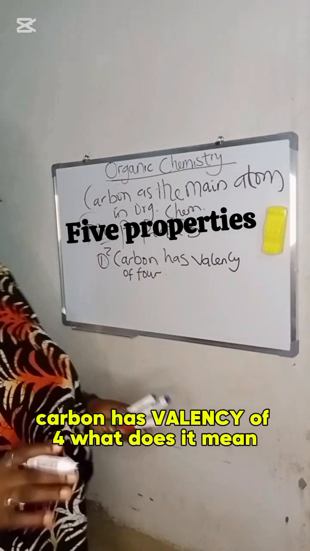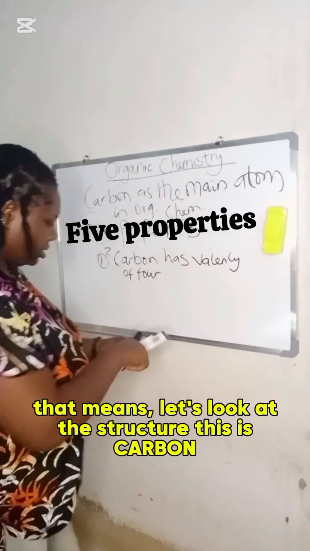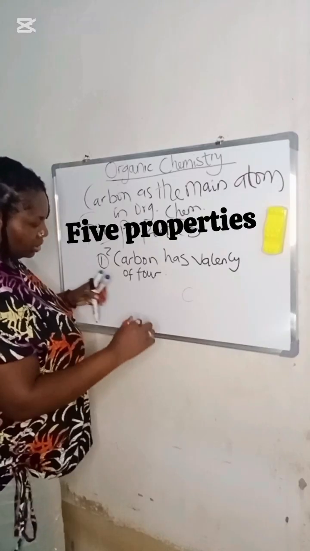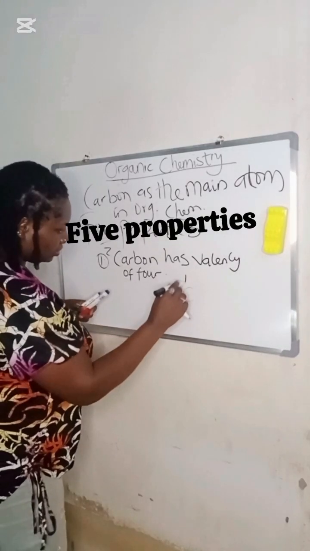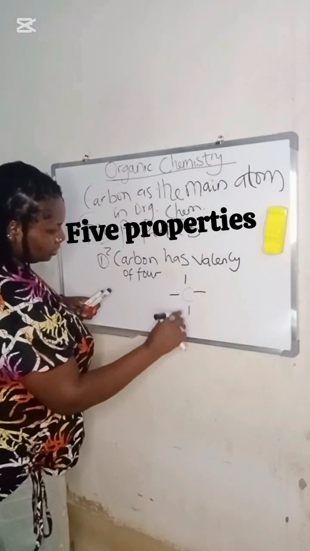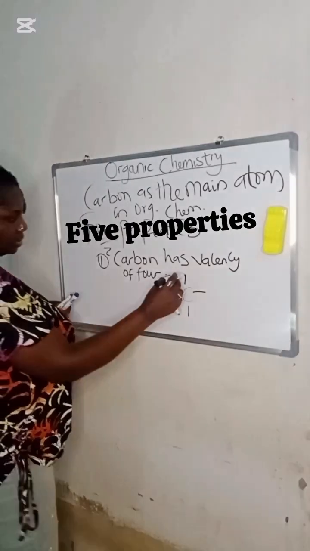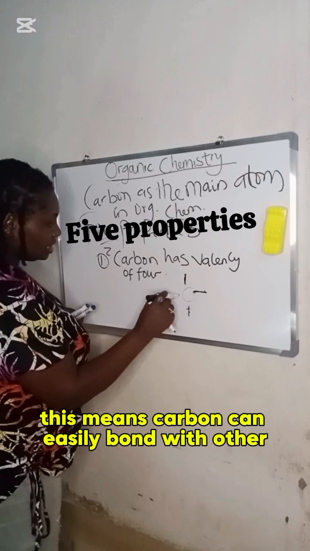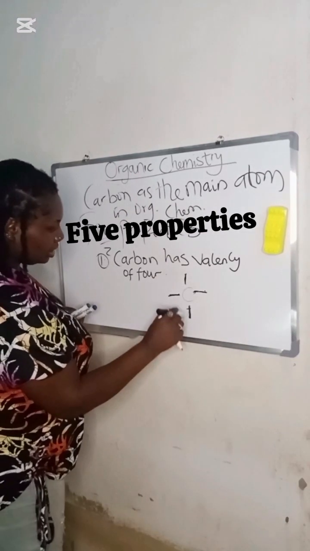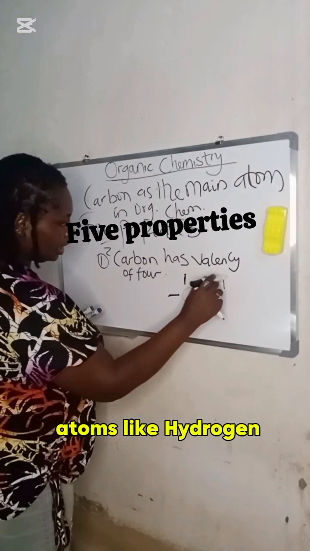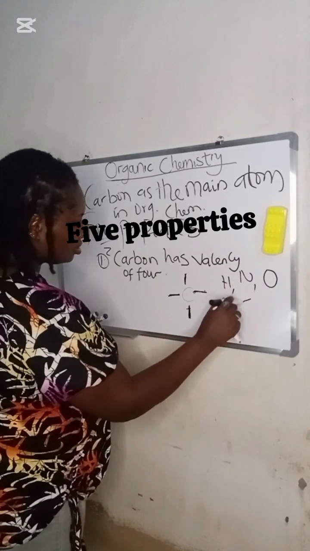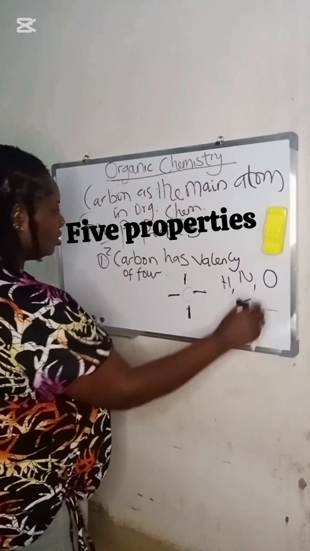Carbon has valency of 4. What does it mean? That means, let's look at the structure. This is carbon. These are what? 4 bonds. This means carbon can easily bond with other atoms like hydrogen, nitrogen, oxygen, or probably sulfur.